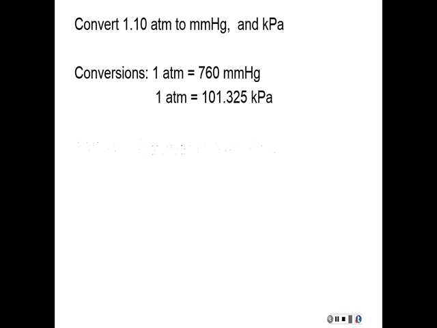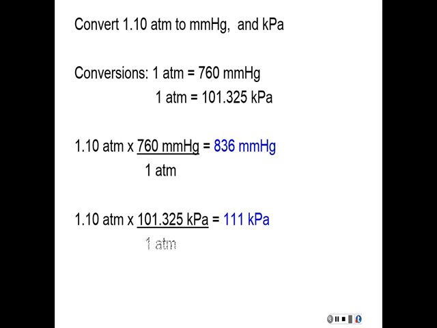Okay, let's check out the answers now. So for the first one, you see, we'd have 836 millimeters of mercury, and the second one would be 111 kPa.